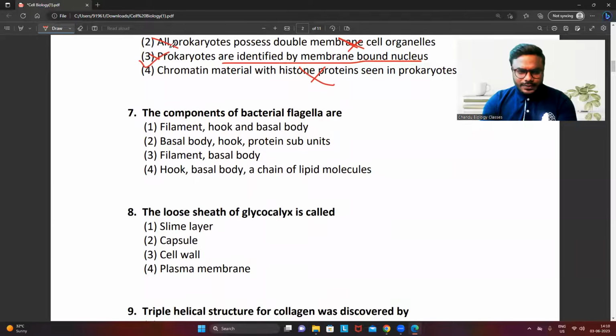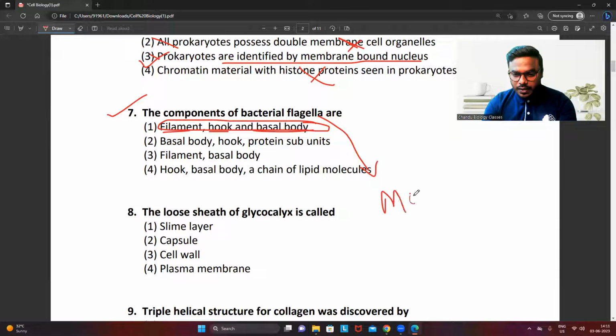Easy to remember. Question number 7. The components of the bacterial flagella are. Very simple question and very direct question. Filament, hook, and basal body. These three are the three common components of the bacterial flagella. Every student commonly knows that. What's the ultimate function of the flagella in the bacterial body? Of course, friends, it plays a key role in motility. We all know it.